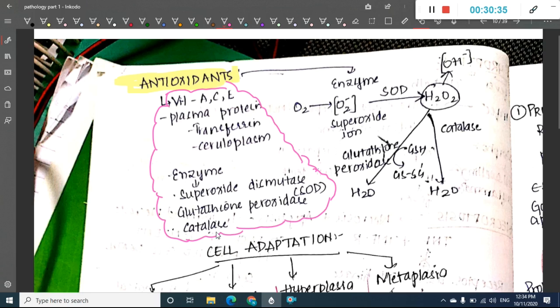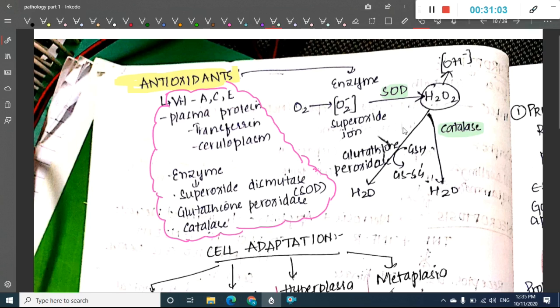What do these antioxidants do? These antioxidants will inhibit the process of free radical formation. Normally whenever free radicals are formed, oxygen gets converted to superoxide ion. This superoxide ion, with the help of the enzyme superoxide dismutase, forms H2O2. This H2O2 is degraded by catalase to form water.